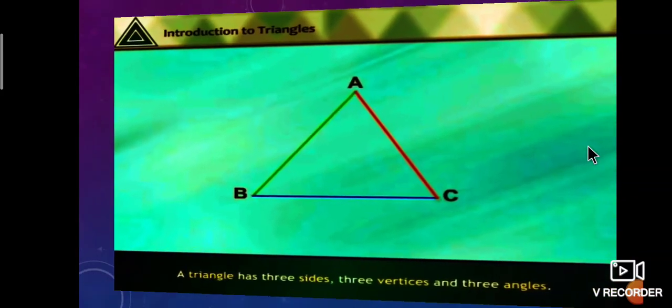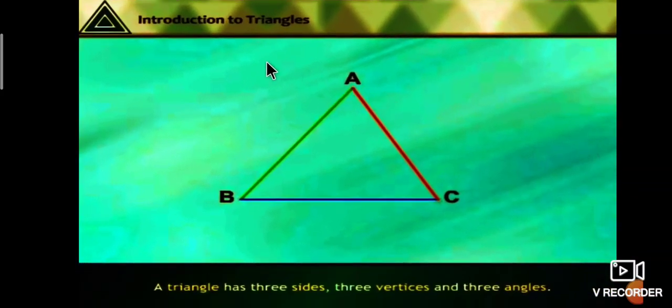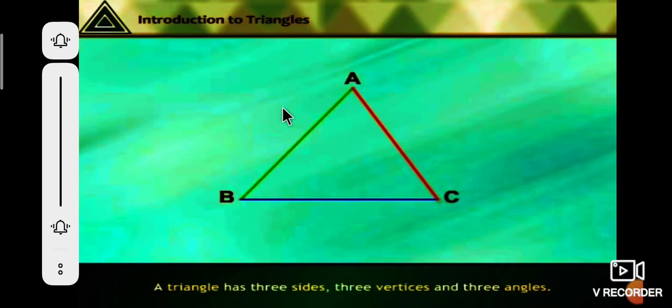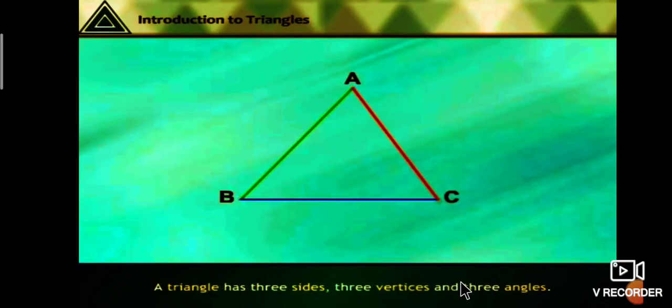Now let's study the introduction to triangles. A triangle has three sides, three vertices and three angles.